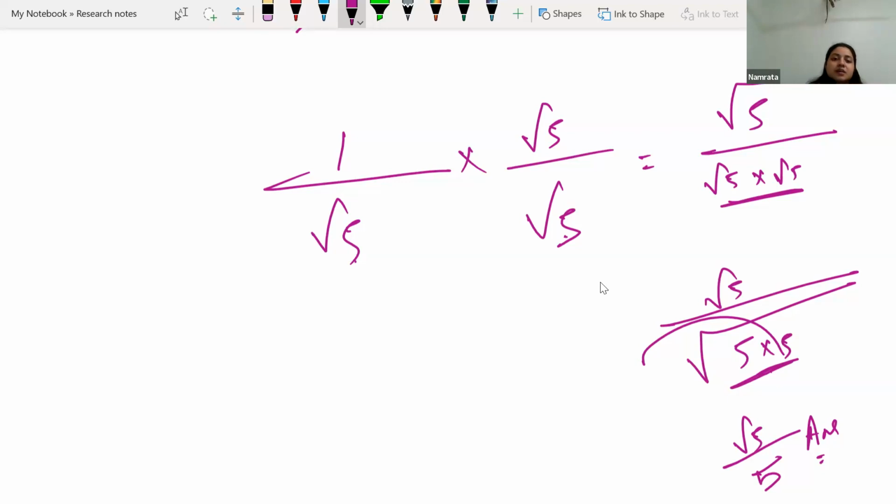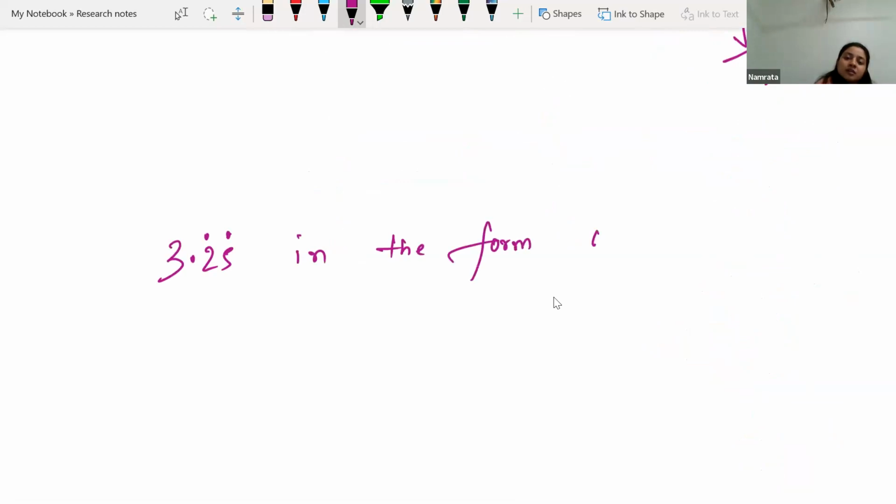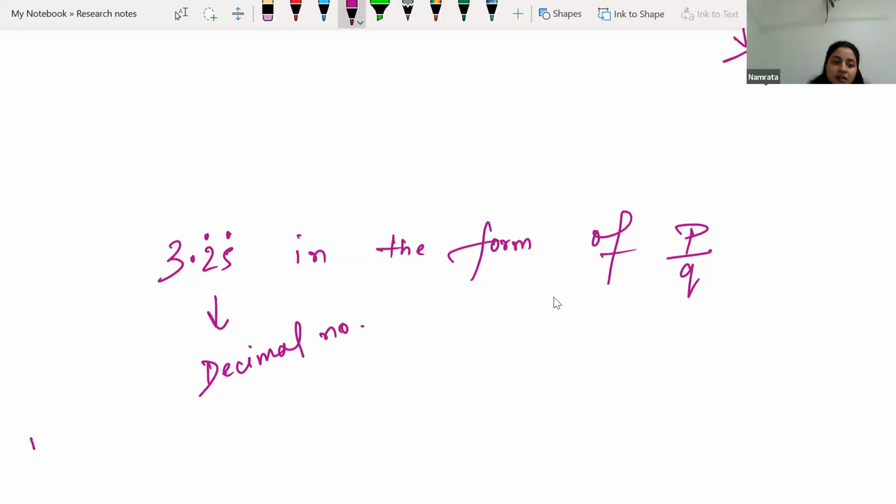One more concept is there, to write a number like 3.25 repeating in the form of P by Q. So for writing this type of number, here again I am saying this is a decimal number, and the name of this decimal number is non-terminating.